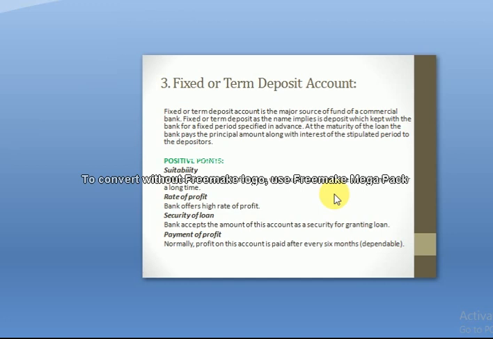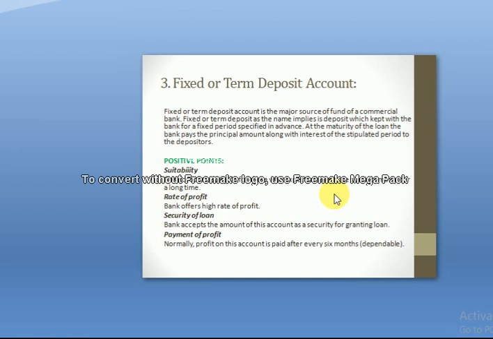Look, now you open a fixed account for 3 years with 3 million Afghani. Let's suppose after 6 months you want to take a loan from the bank, 1 lakh Afghani. So you will take the loan without any security. Why? Because you already have 3 million Afghani with the bank, so the bank considers that as a security.